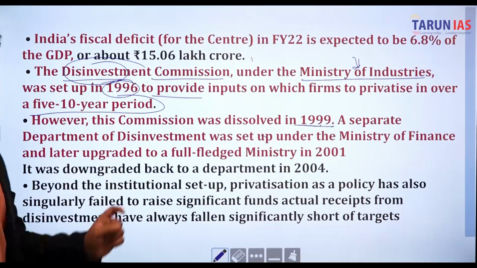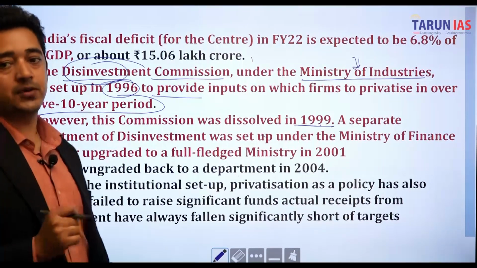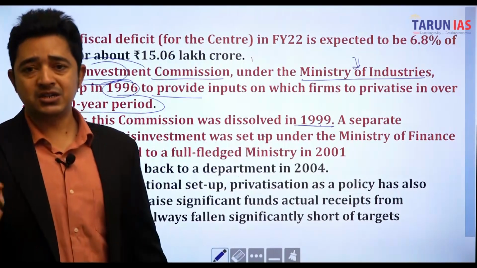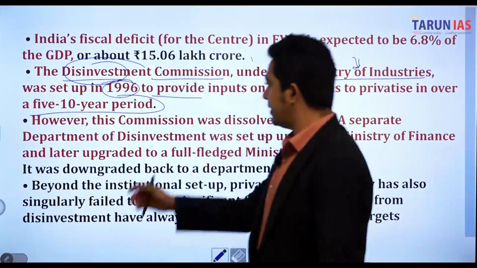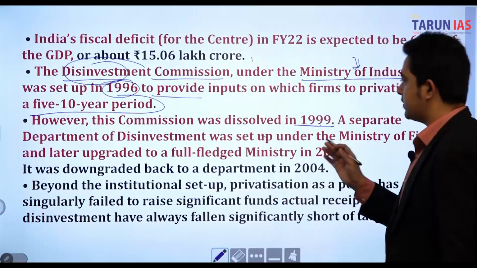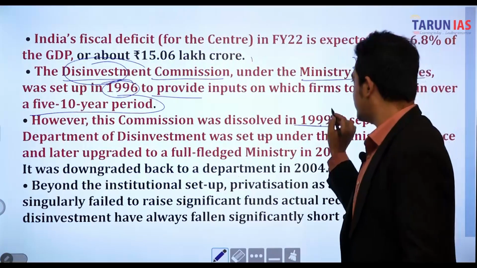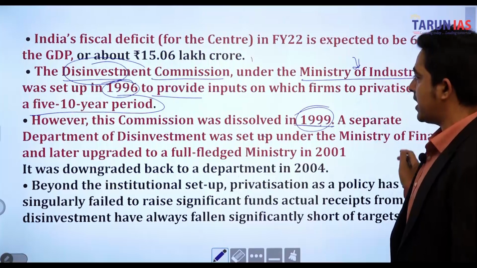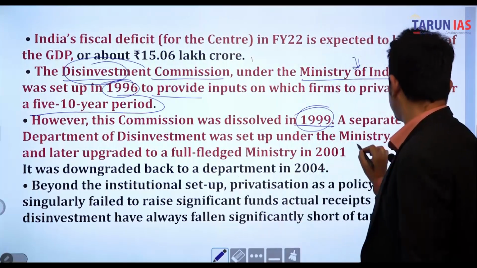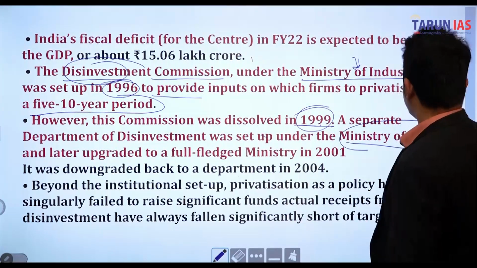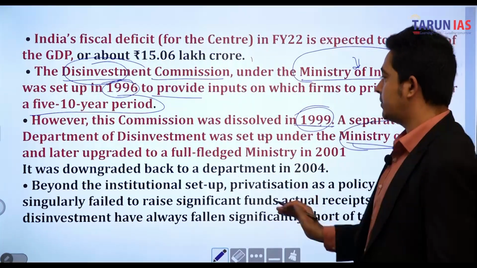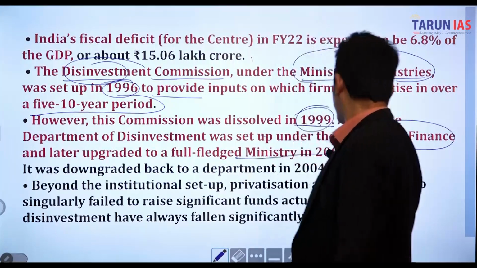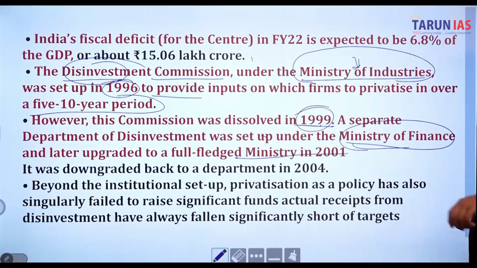So make sure, it's very confusing in terms of your prelims exam, right? Because lots of ministry-based questions have been asked earlier. So if you look carefully, this commission was dissolved in 1999. A separate department of disinvestment was set up under which ministry? Now the Ministry of Finance. So earlier it was the Ministry of Industries, now the Ministry of Finance, and later upgraded to a full-fledged ministry in 2001. It was downgraded back to a department in 2004.